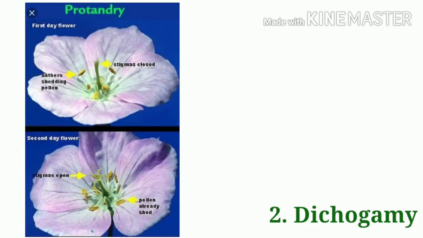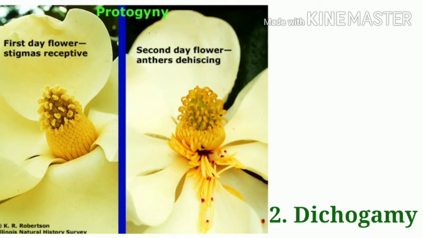In some plants, anthers of the flower mature earlier than the stigma. Such a condition is called protandry. Example, lady's finger, sweet pea, salvia, sunflower, etc. And in some plants, the stigma of the flower matures earlier than the anthers. This condition is called protogyny. Example, custard apple, peepal, etc. In either case, cross-pollination is the only possibility.